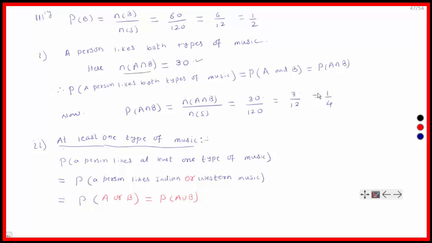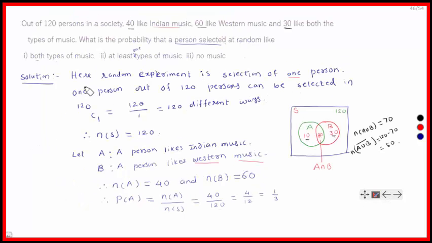3 4s are 12. 3 1s are 3. 3 4s are 12. 1 upon 4. Now we are going to solve the second sub-question.